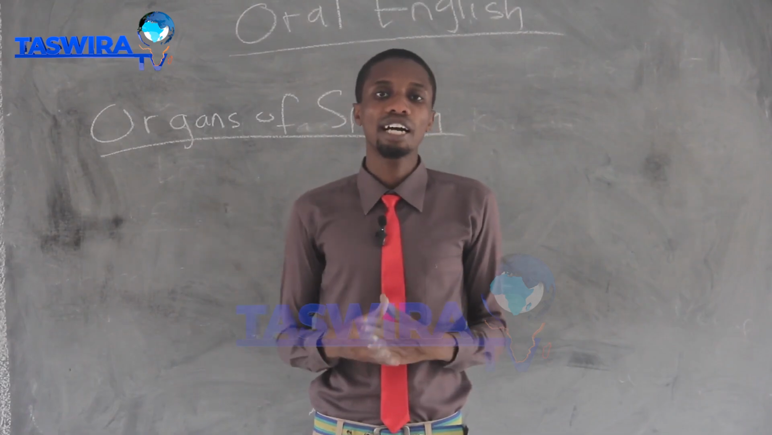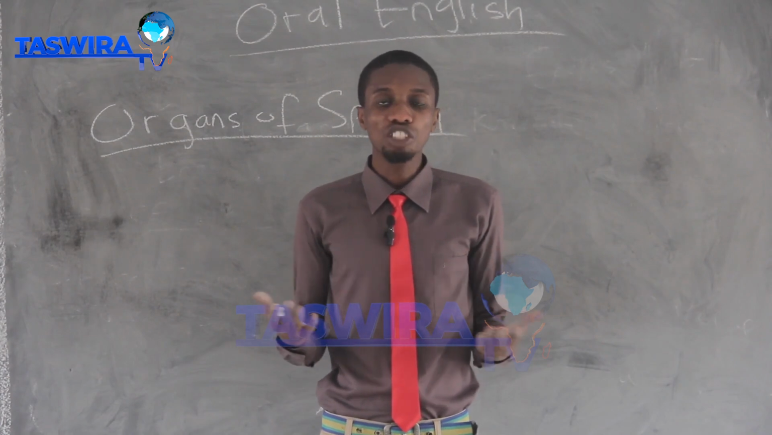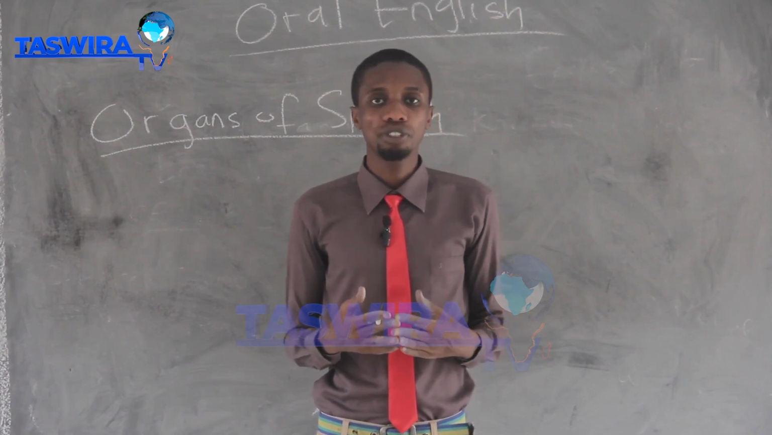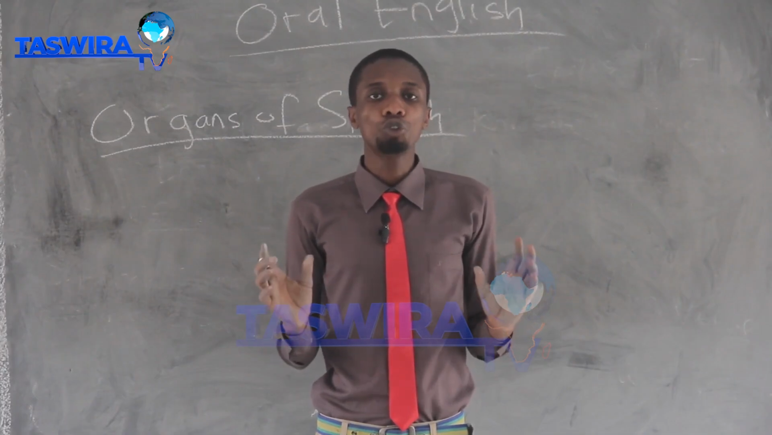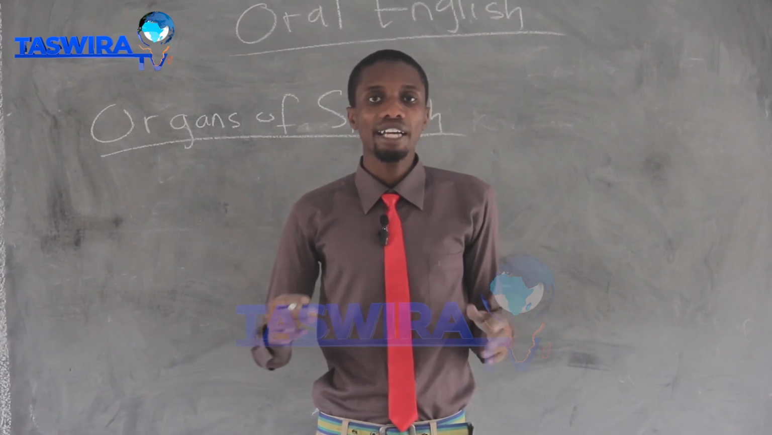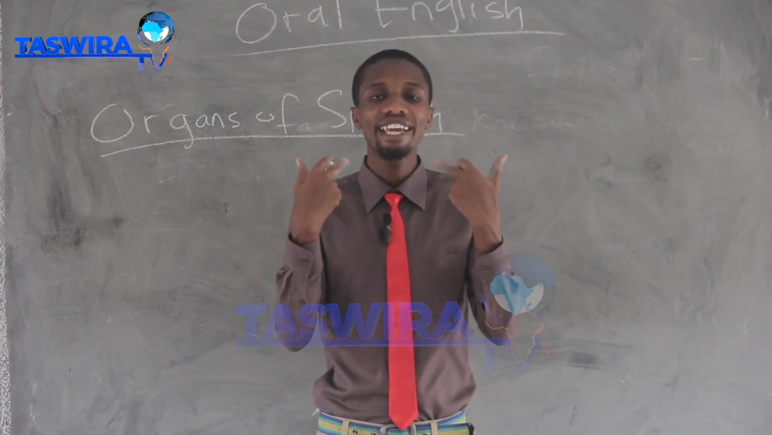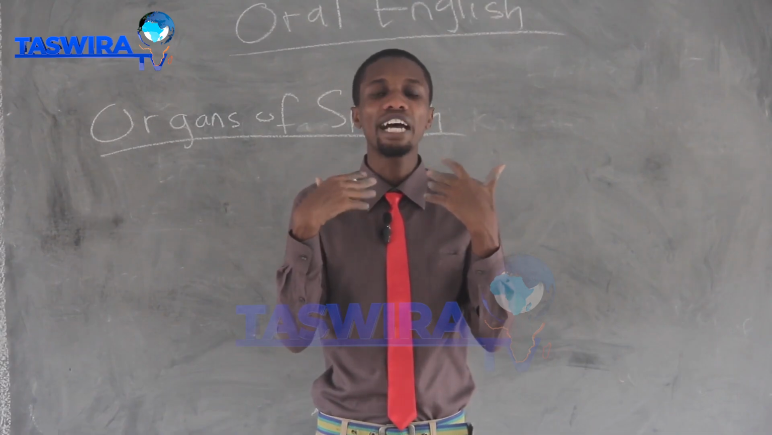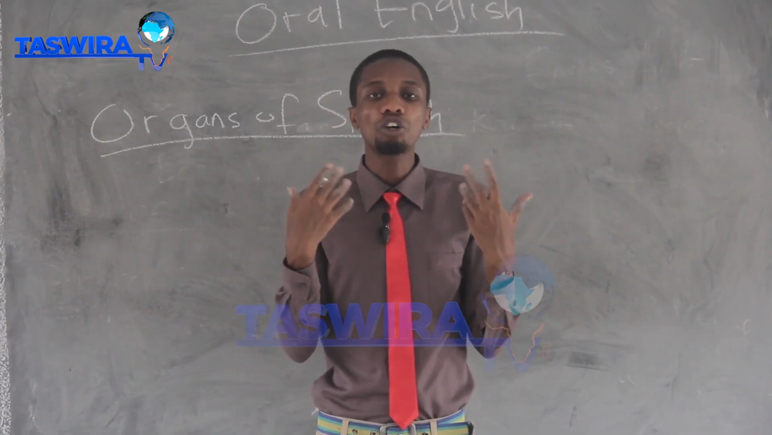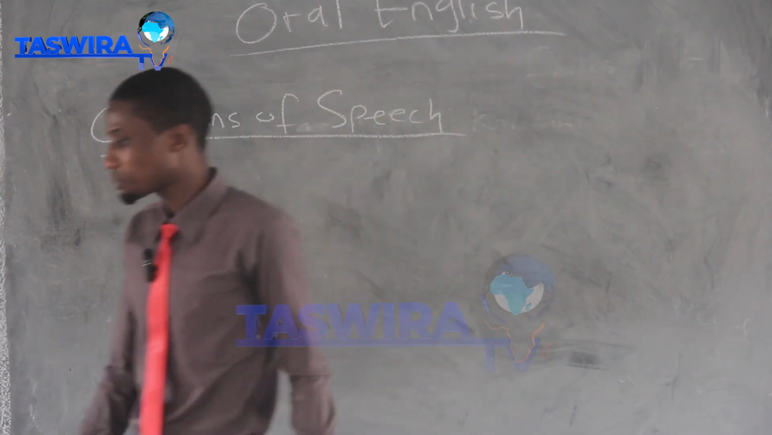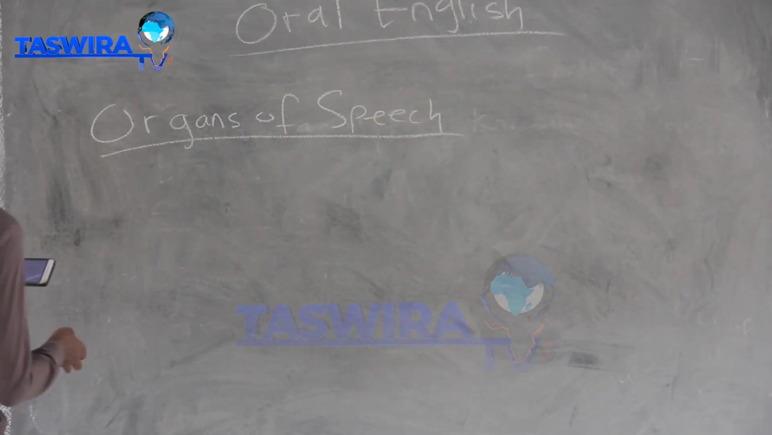So also organs of speech are the machines, tools, equipment used for the production of speech. We use the organs as the machine to produce speech. The organs are here in the human body. Just like I'm talking to you, this is my speech sound. I use the organs of speech as the machine to produce this speech sound. So let me give you the definition of organs of speech.